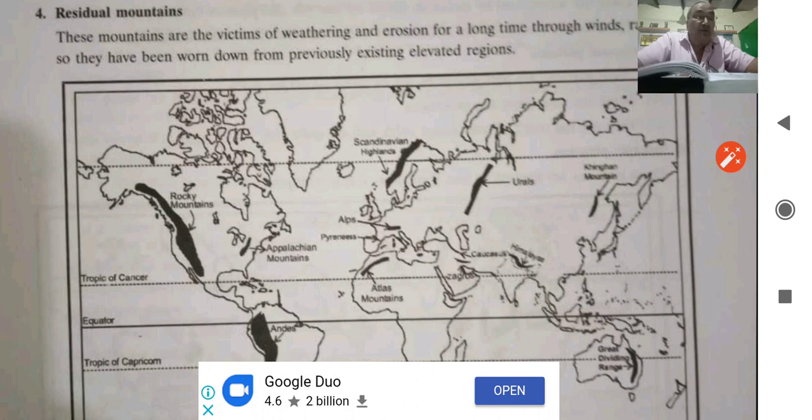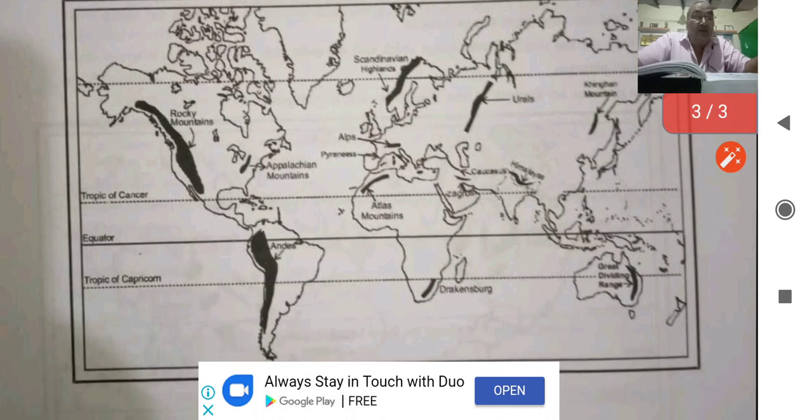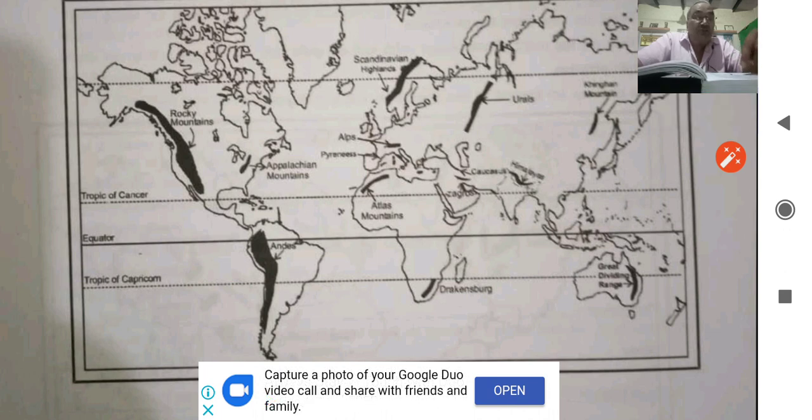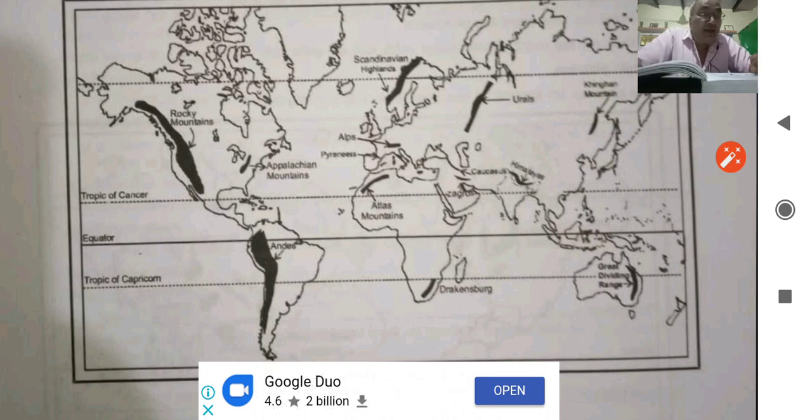Now on the world map, I am showing you the major mountains. In North America we have Rocky, Appalachian. In South America we have Andes. In Europe we have Alps, Pyrenees and Scandinavian Highland. In Africa we have Atlas Mountain, Drakensberg.